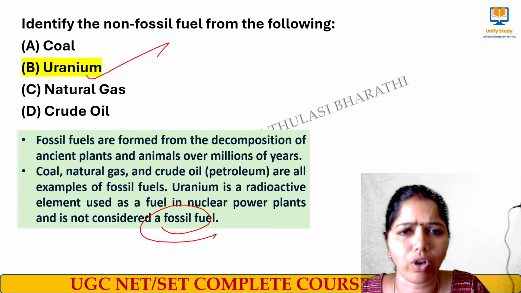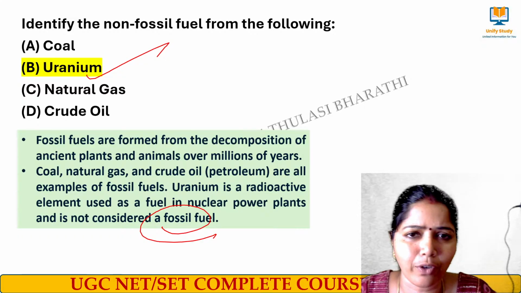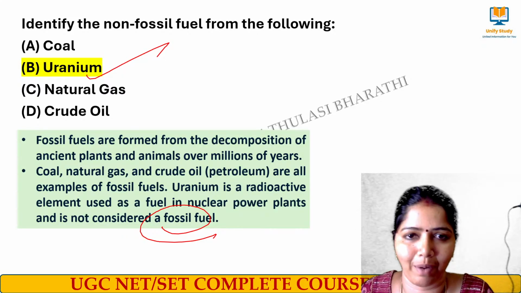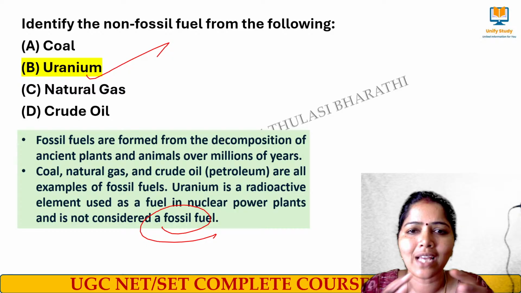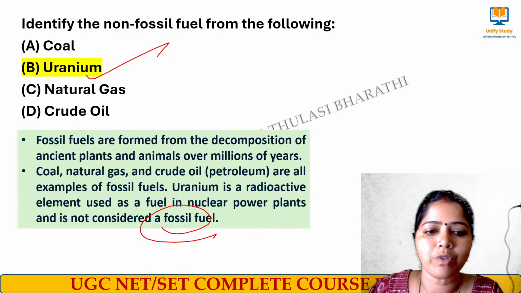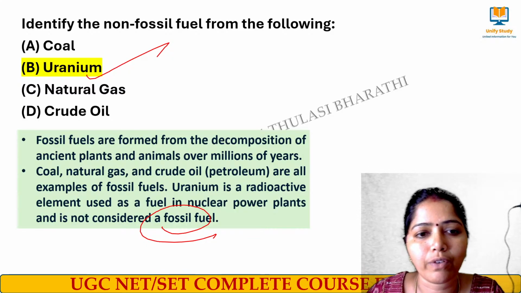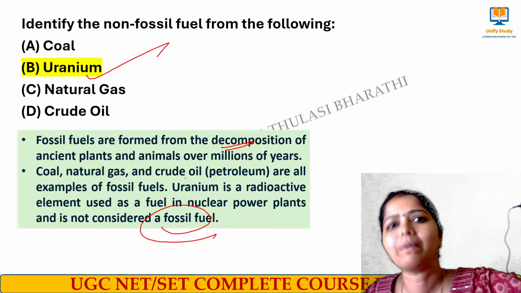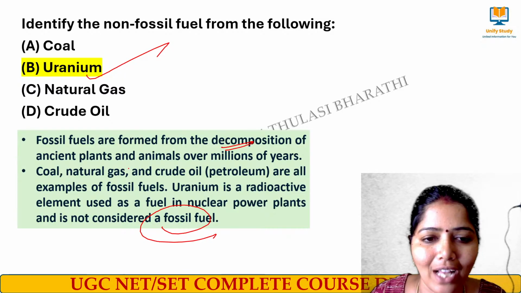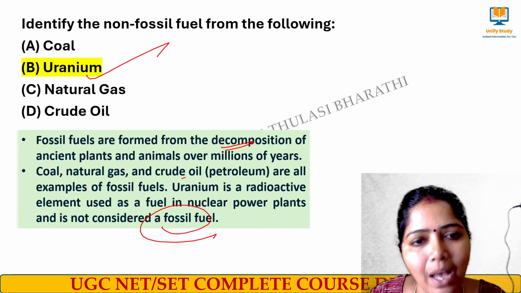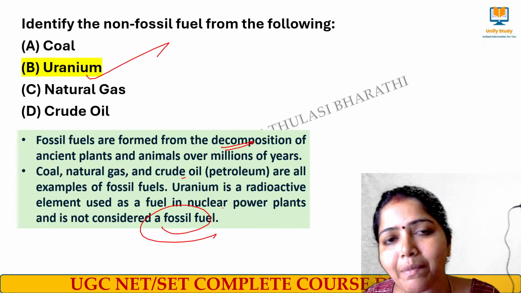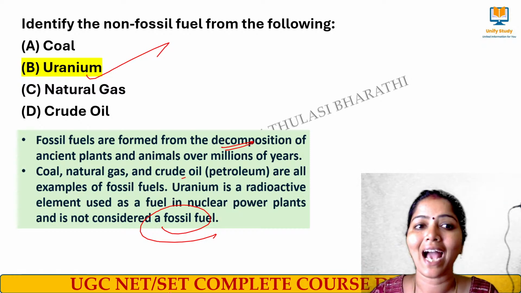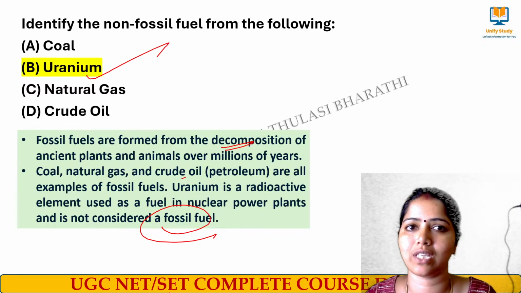For example, coal takes a long period to form from carbon, due to climatic change and all. Fossil fuels are formed by the decomposition of plants and animals over millions of years, and coal, natural gas, and crude oil are examples of fossil fuels. Uranium is a radioactive element used as a fuel in the nuclear power plant, and it is not a fossil fuel.